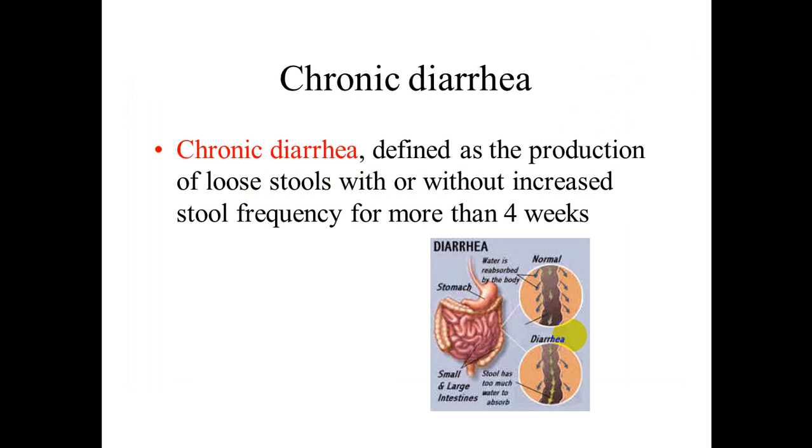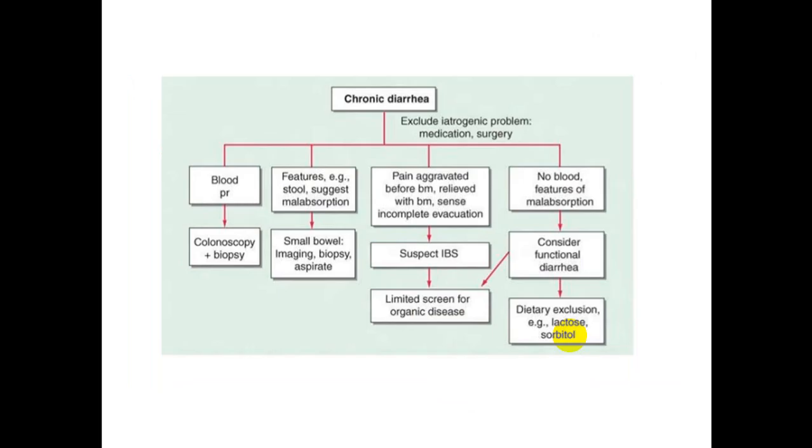What about chronic diarrhea? Chronic diarrhea is defined as production of loose stool, with or without an increased stool frequency, for more than 4 weeks. If there is bleeding, blood per rectum, do colonoscopy and biopsy. If the patient has features suggestive of malabsorption, do small bowel imaging, biopsy and aspiration.